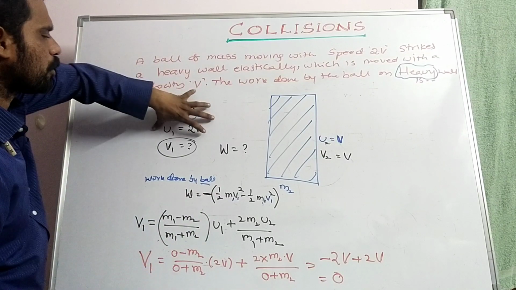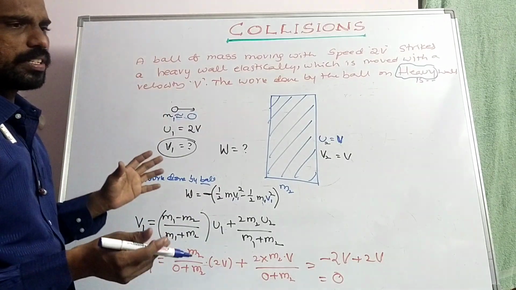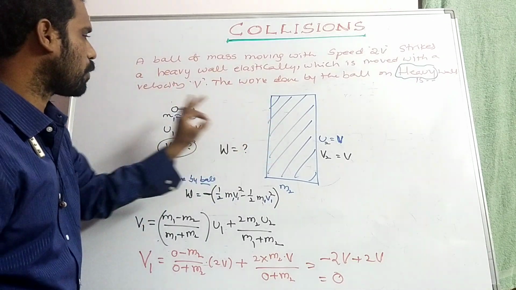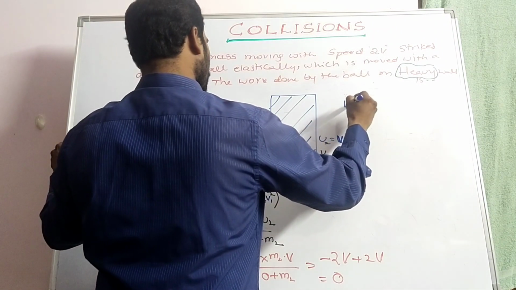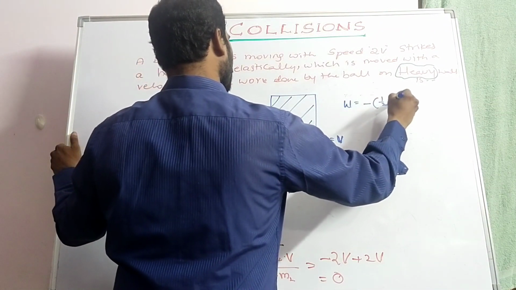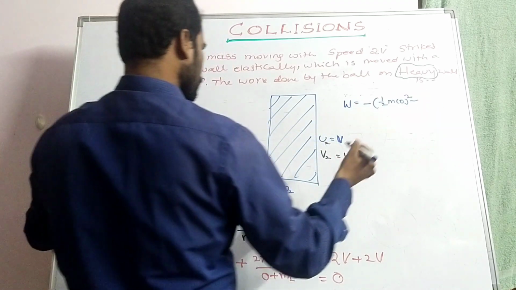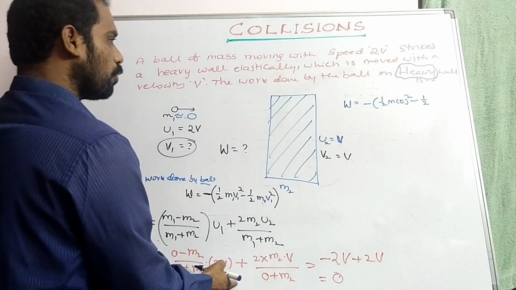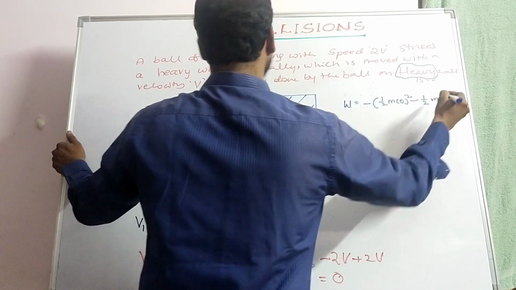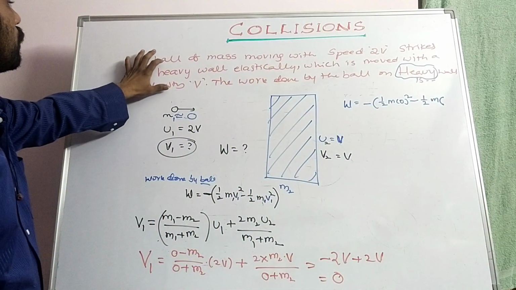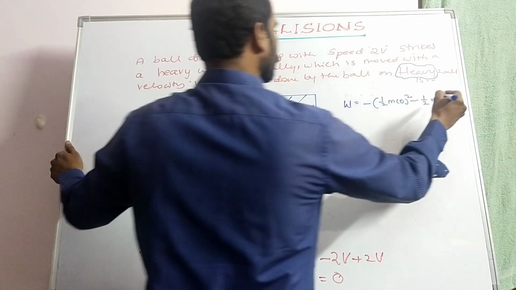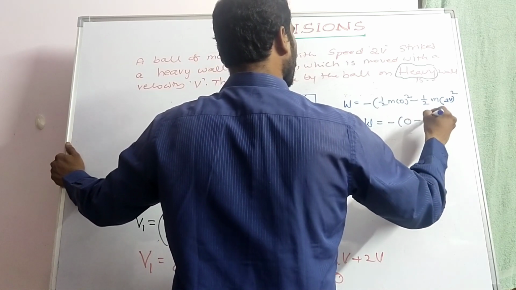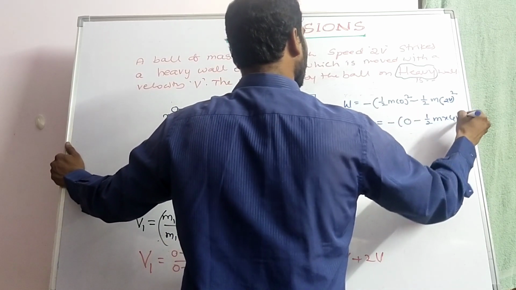So that with respect to the ball, we may not consider the mass of the ball; by comparing with the ball only, the mass of the ball is negligible. See here now, W is equal to minus half into m into 0 square minus... why? Because the initial velocity v1 is equal to 0. Final velocity of the ball is 0, and half into m into the initial speed 2v whole square. So W is equal to minus 0 minus half into m into 4v square.